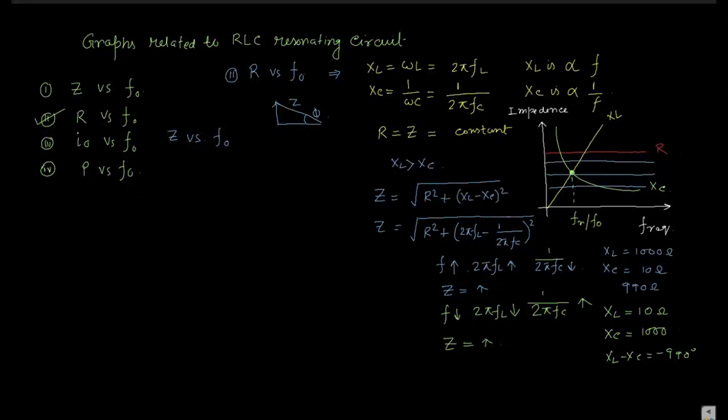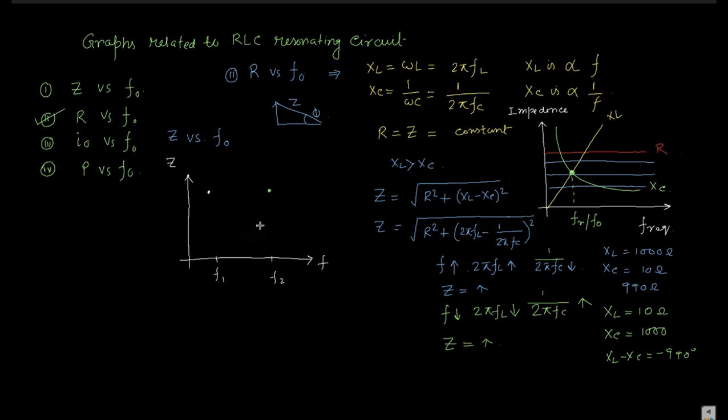If you draw the Z versus F graph, this becomes Z and this becomes F. Here you can say this is F1, this is F2, like this F is increased. At the lower frequency Z has a higher value, and at the higher frequency Z also has a higher value.